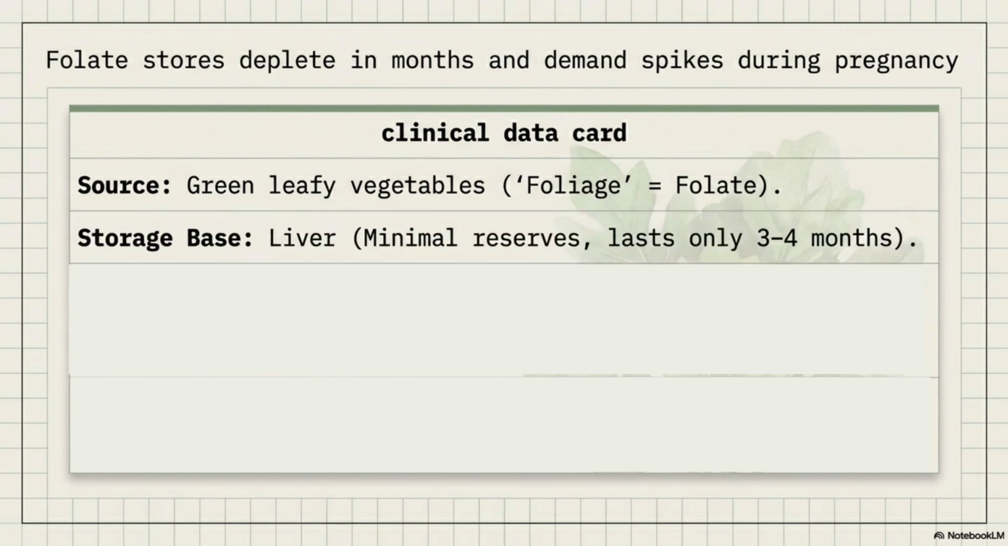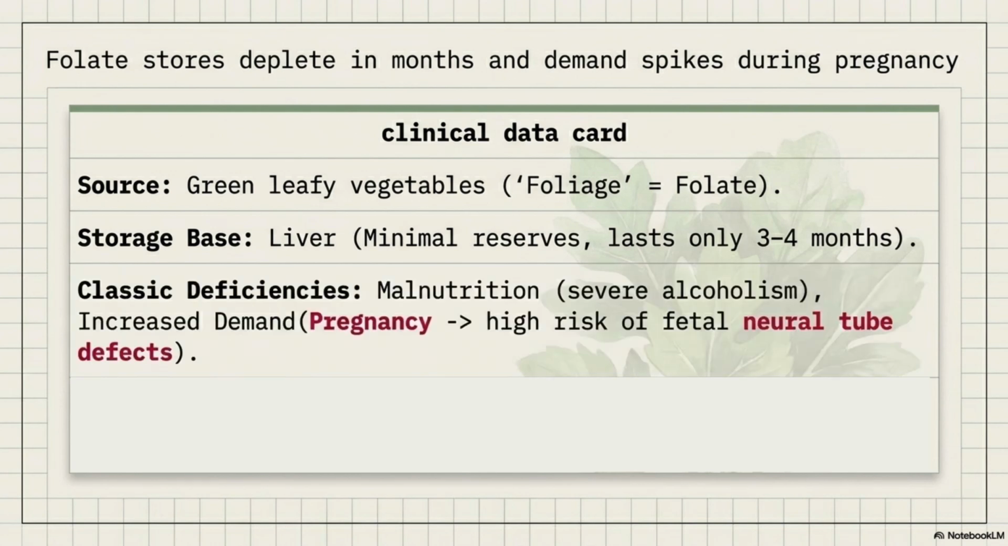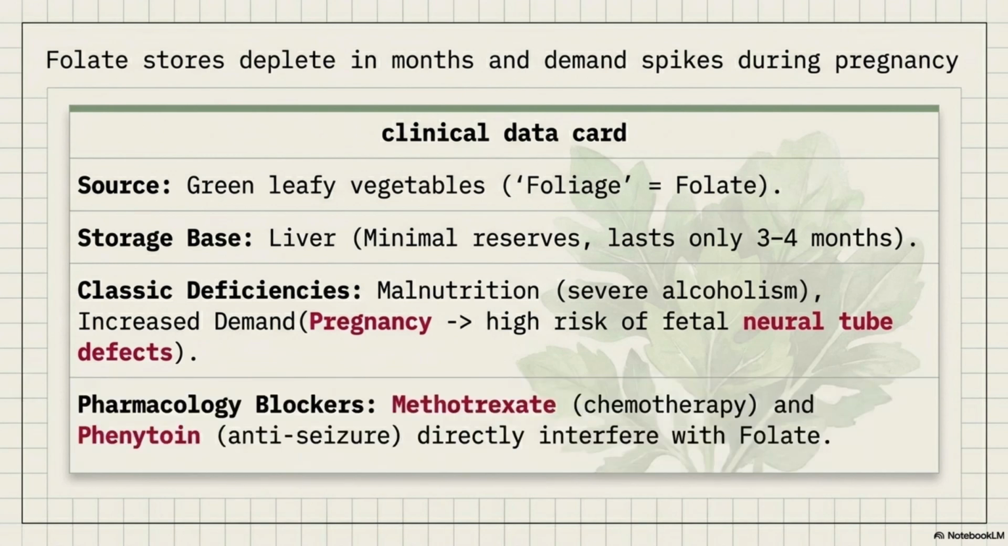Storage base is the liver, but it has minimal reserves that last only 3 to 4 months. Classic deficiencies: malnutrition like severe alcoholism or increased demand such as pregnancy, which carries a high risk of fetal neural tube defects. Pharmacology blockers: drugs like methotrexate for chemotherapy and phenytoin for anti-seizures directly interfere with folate.